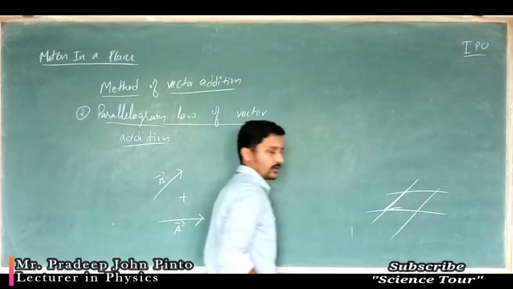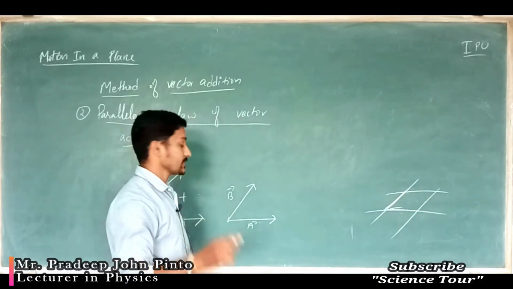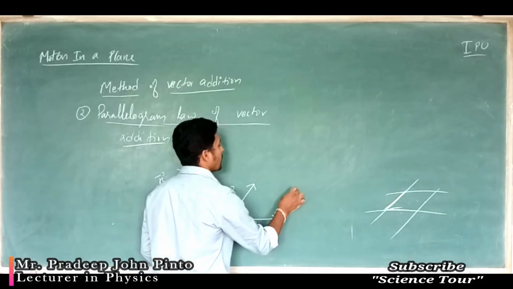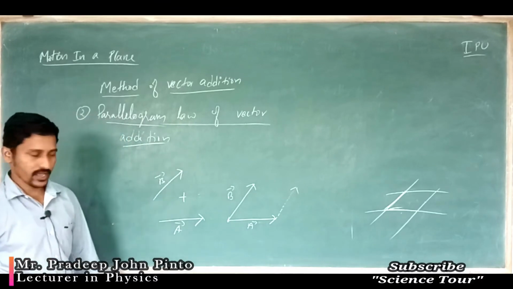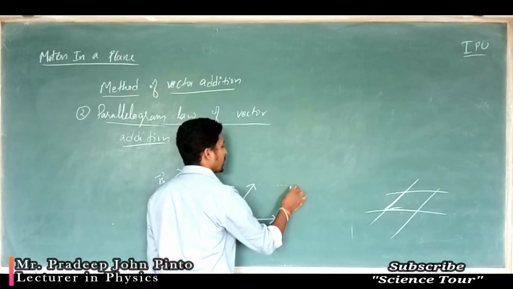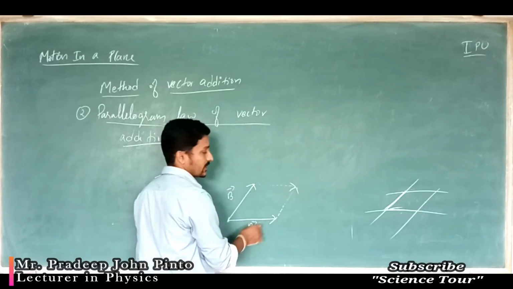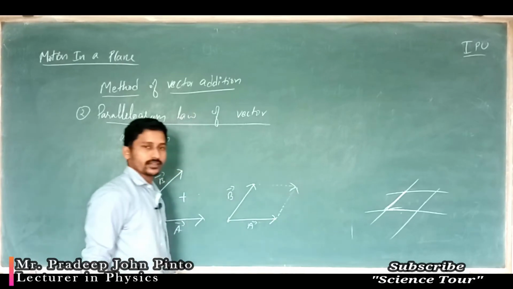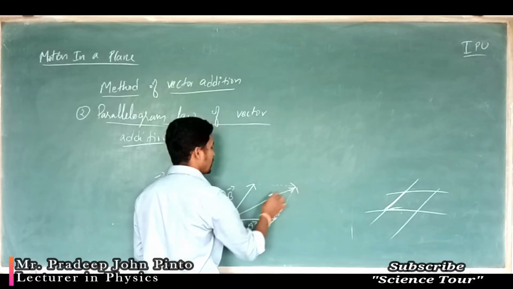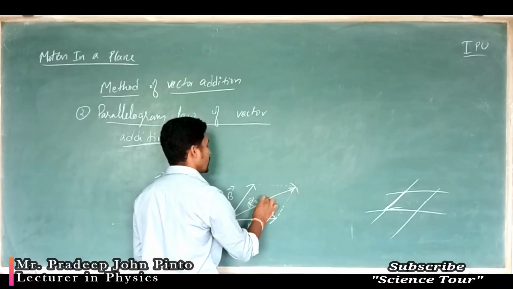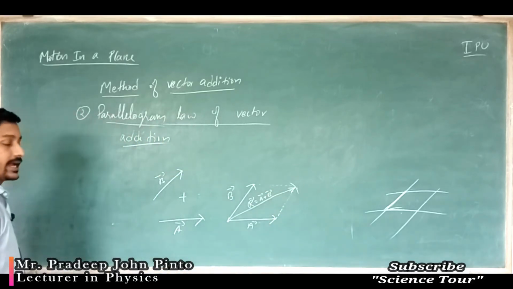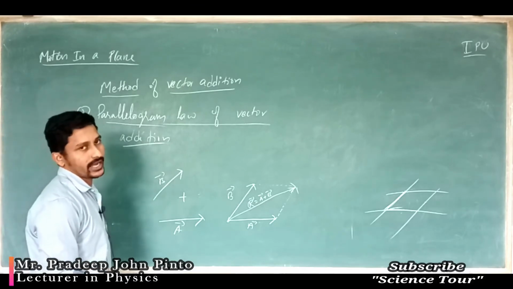Then see this parallelogram, what happens? Opposite sides are parallel. Parallel vectors are always the same. So you can write a parallel here, this is nothing but this, and you can write one more here, this A is nothing but this A. So the resultant is given by the diagonal, that is R is equal to A plus B. The resultant is represented by the diagonal of the parallelogram, both in magnitude and direction.